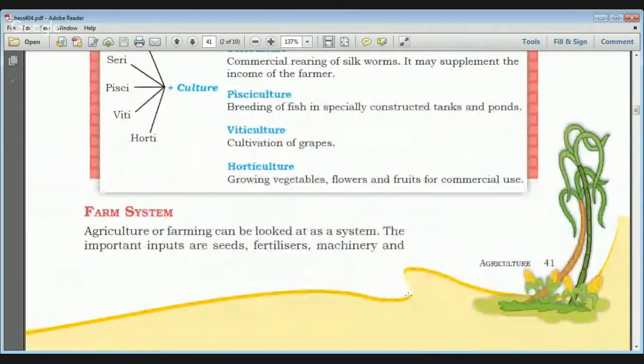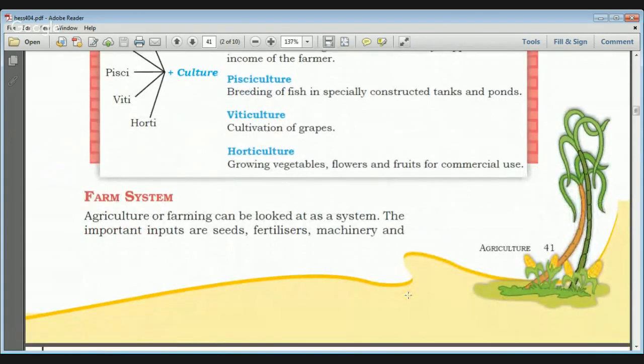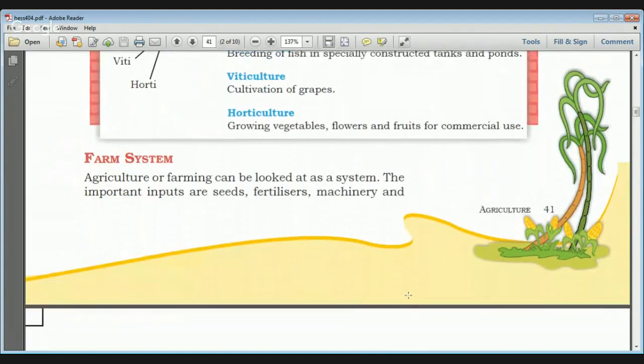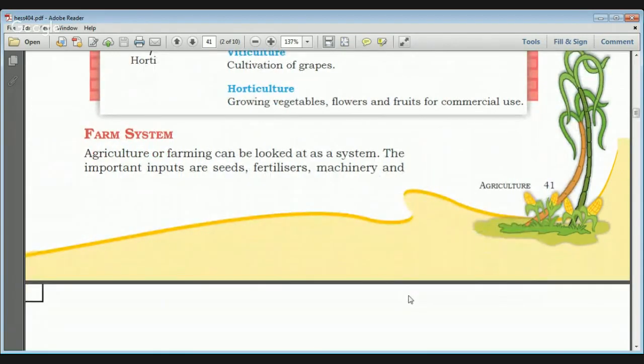So there are some of the factors. There are the inputs in agriculture, then there are some of the processes involved in agriculture, and then we get the output. So all this comes under the farm system.